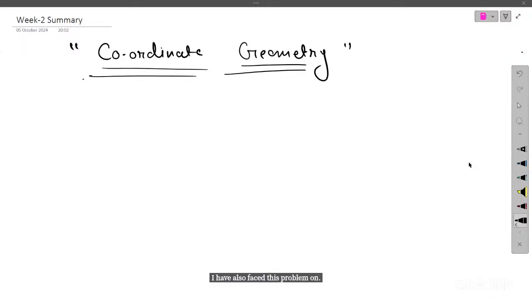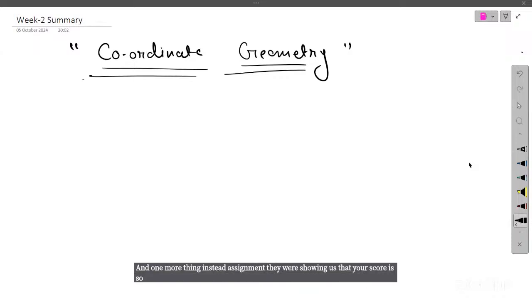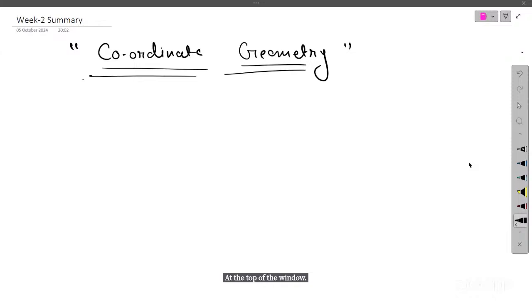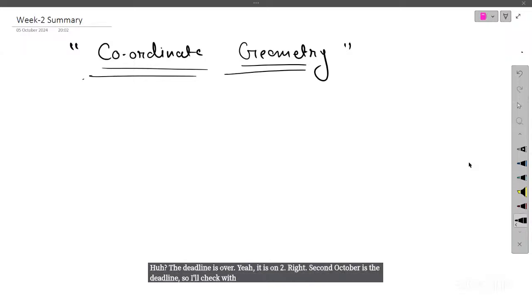One more thing. In the stat assignment, they were showing a score, that your score is so and so. But in the mathematics assignment, we are not being shown any kind of score at the top of the window. It shows that it has been submitted, but it's not showing any score. The deadline is over. Yes, 2nd October is the deadline. So I'll check with the support team. I think they handle all this stuff. I'll let you know, madam.